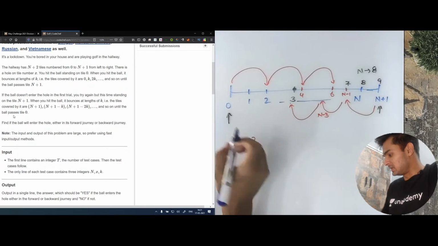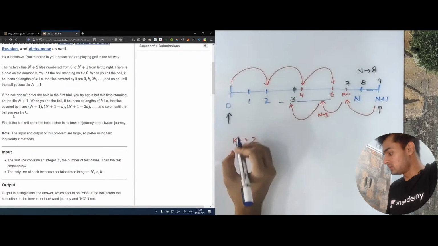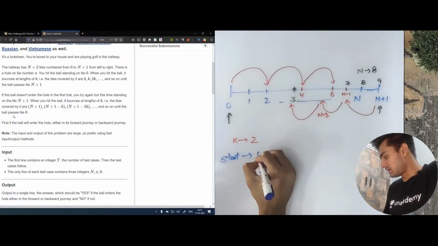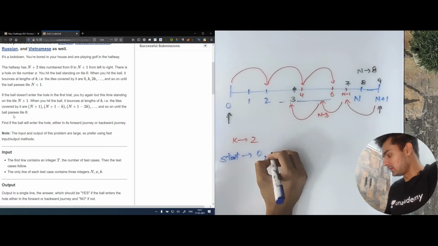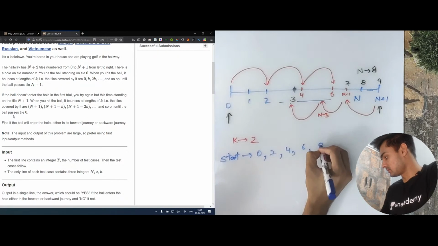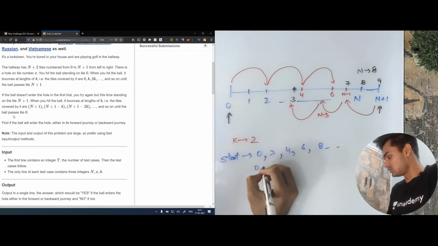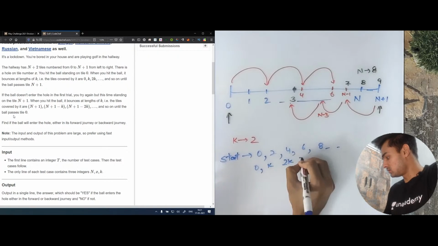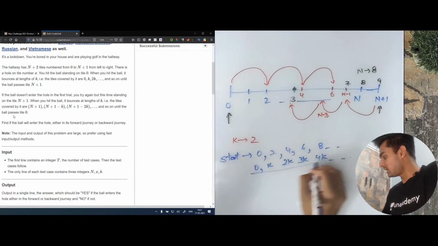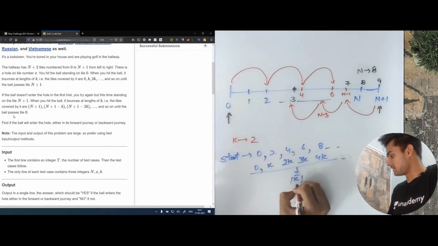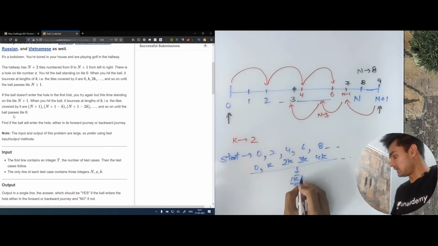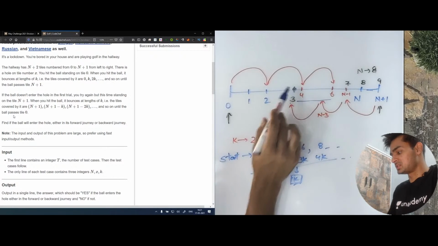If you see, when we are actually moving from the start, our movement is going to be: we are at point 0, then we are going to 2, then 4, then 6, and then 8, which is actually similar to 0, k, 2k, 3k, 4k. And if you see, all these values are actually divisible by k. That means if this x is divisible by k, we will hit this position from the start.